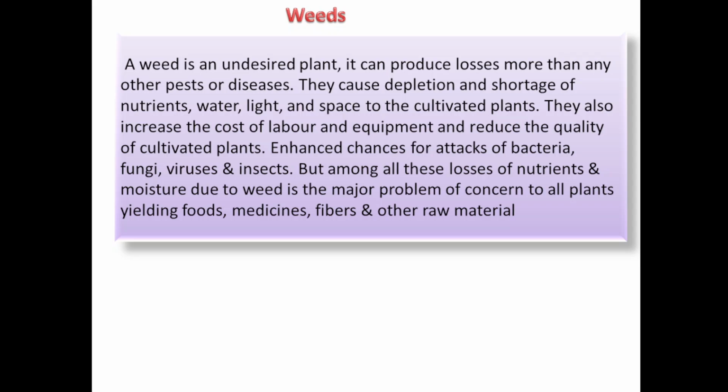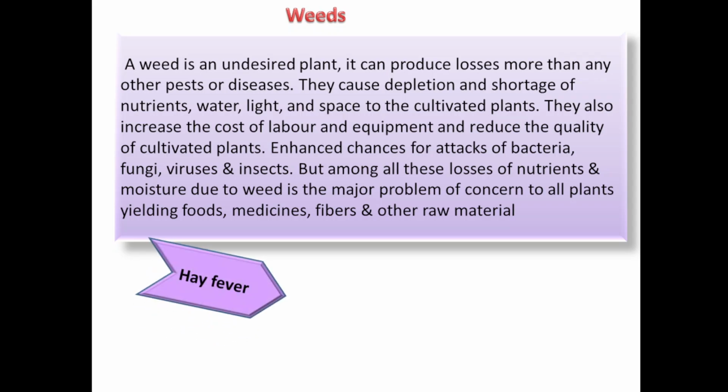But among all these, loss of nutrients and moisture due to weed is a major problem of concern to all plants yielding food, medicine, fibers and other raw material. So the loss of moisture and nutrients is more because of weed, and that is the major problem of concern with medicinal plants.